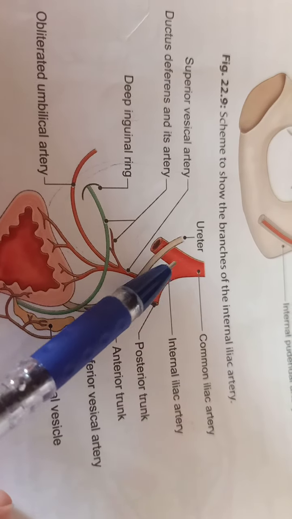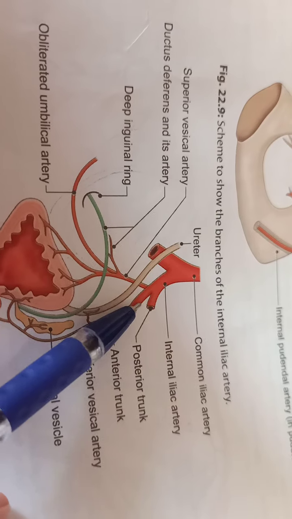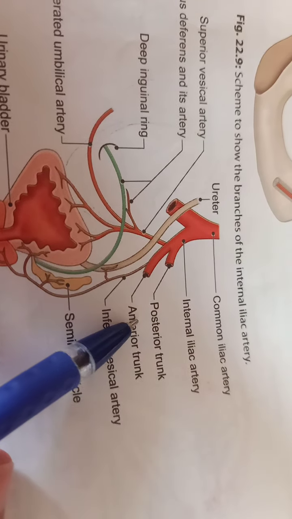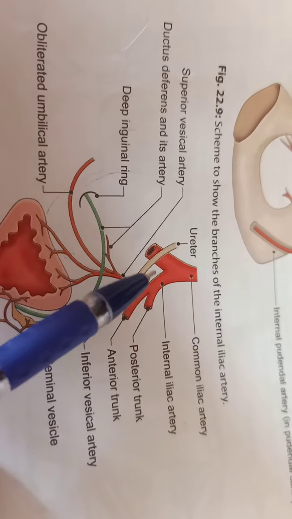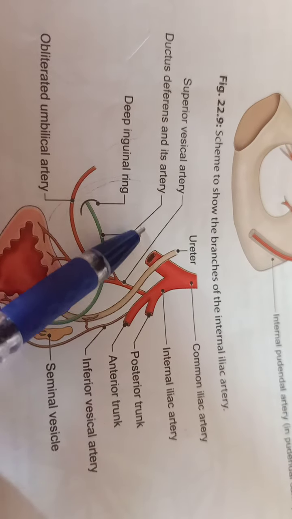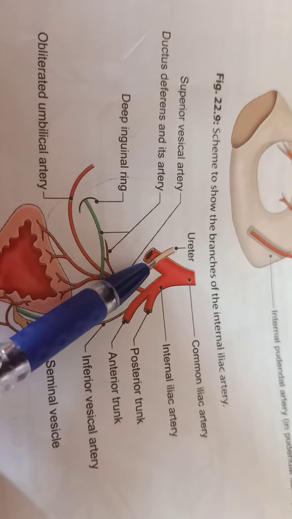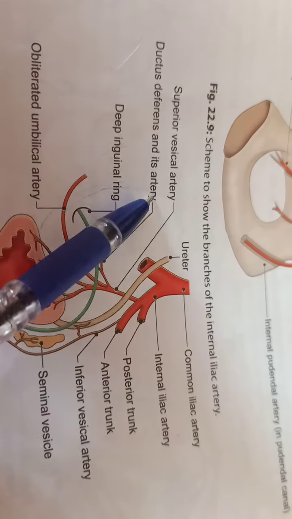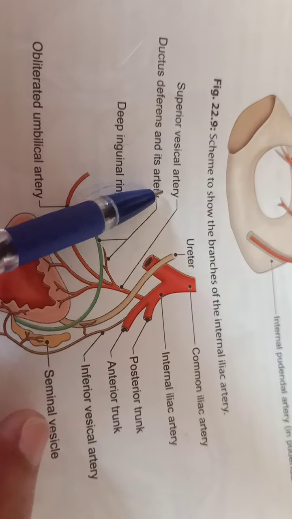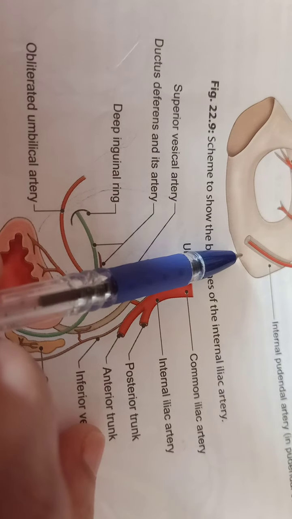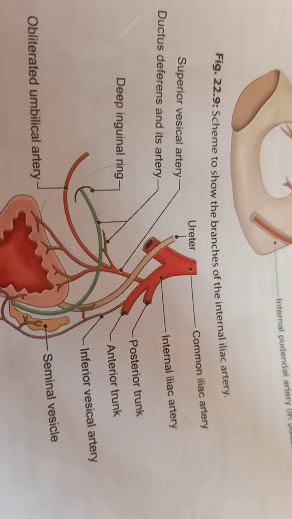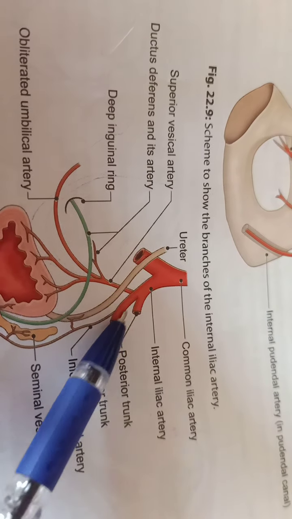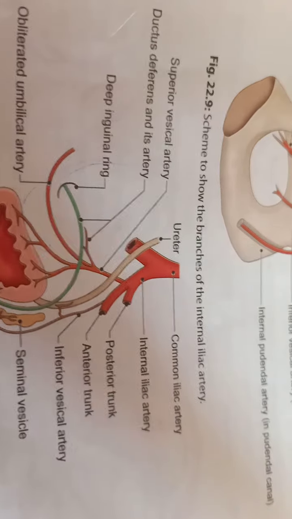The external iliac artery, near its end, gives the inferior epigastric artery, which hooks around the ductus deferens and goes above into the anterior abdominal wall.